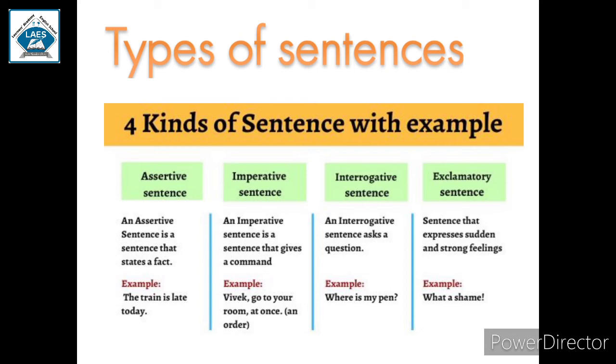More examples. How big your school is! Wow, such a great. Wow, how beautiful this flower is.